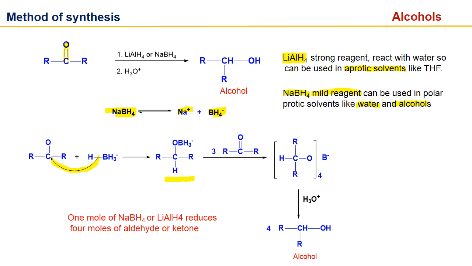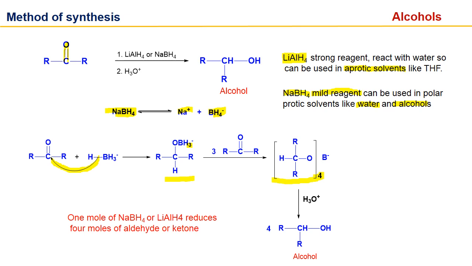Similarly, this hydride can attack on another carbonyl because it has 4 hydrides, so 4 carbonyls get attached with the boron and we get this complex compound.